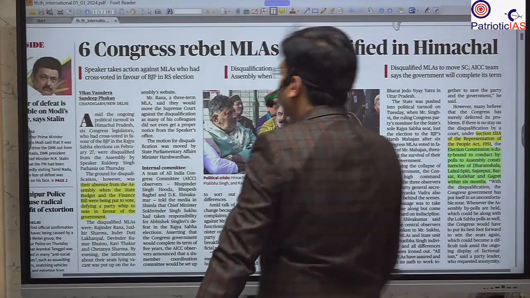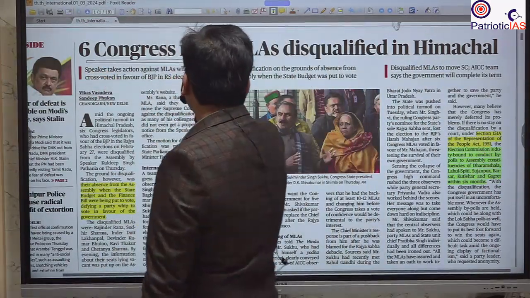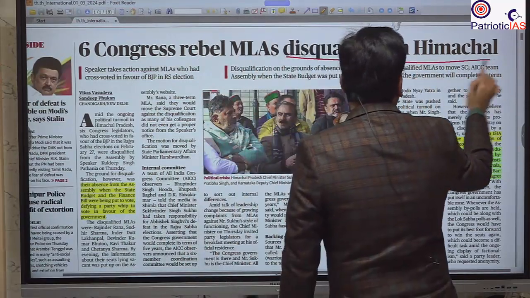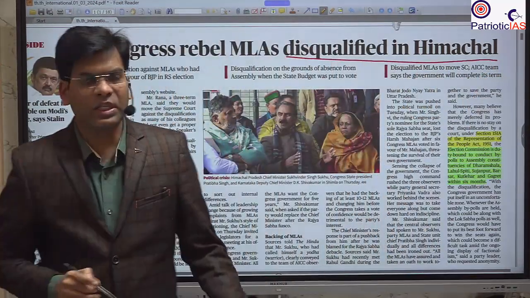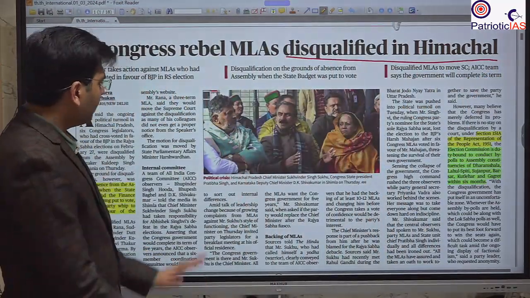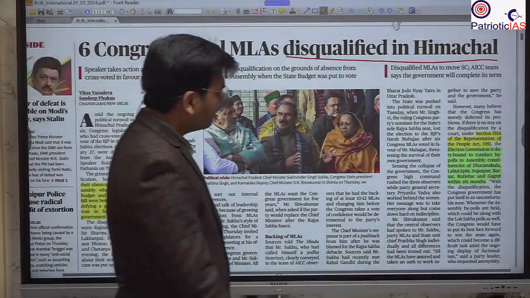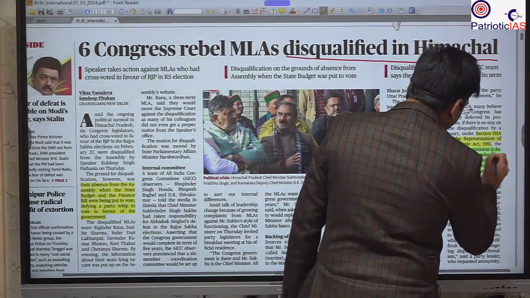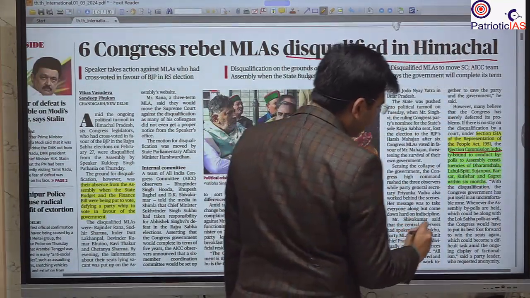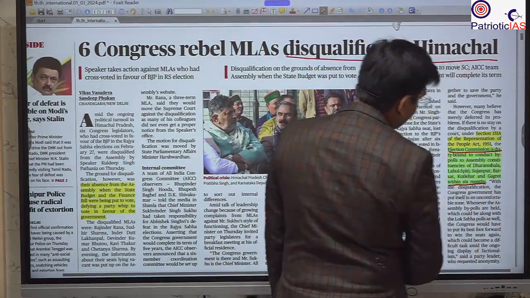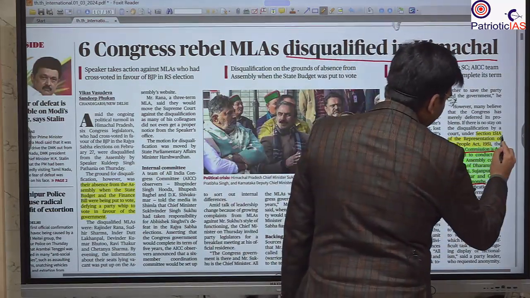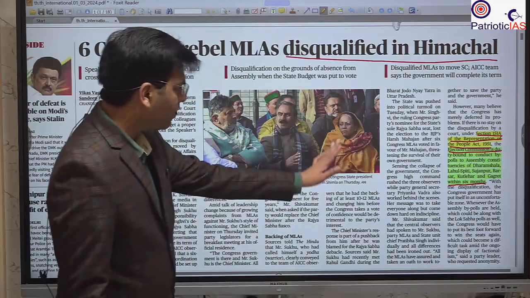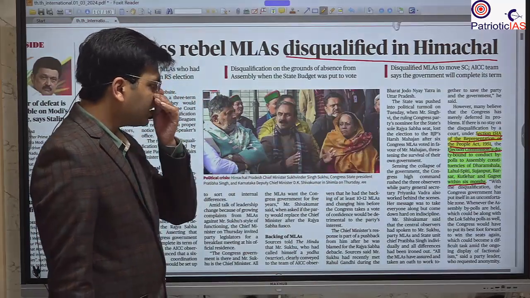So the front page is talking about the 6 Congress rebel MLAs that have been disqualified by the Himachal Pradesh Legislative Assembly governor. So we will study that whenever there is a disqualification of a member, it is upon the Election Commission of India to hold the election within 6 months, and this occurs under Section 151A of the Representation of the People Act. Okay, so it is the obligation of the Election Commission of India.